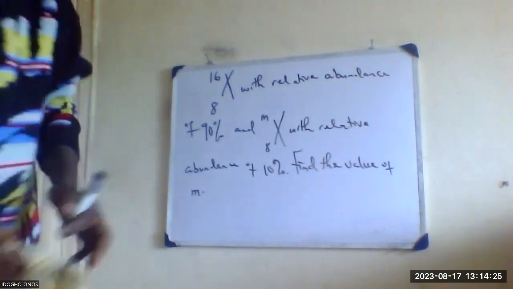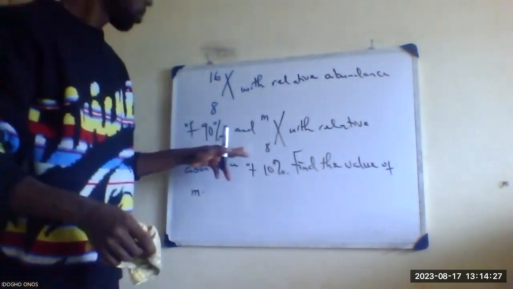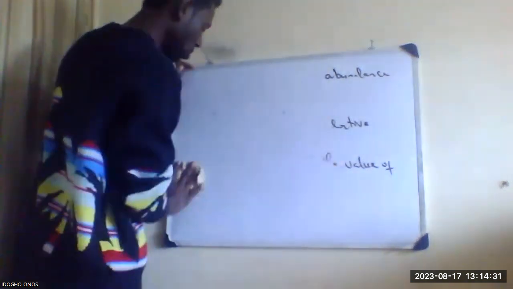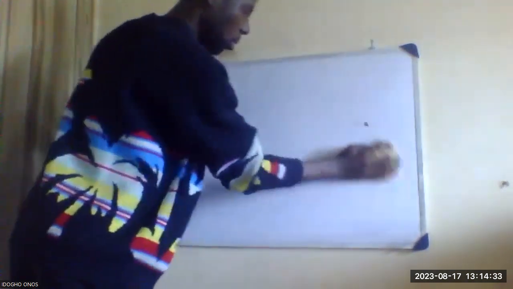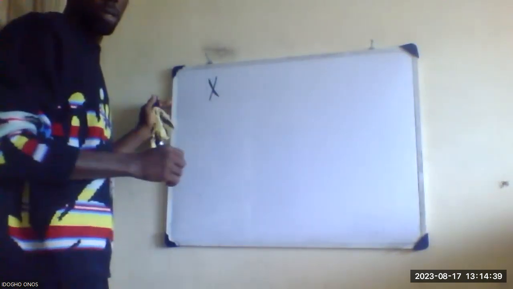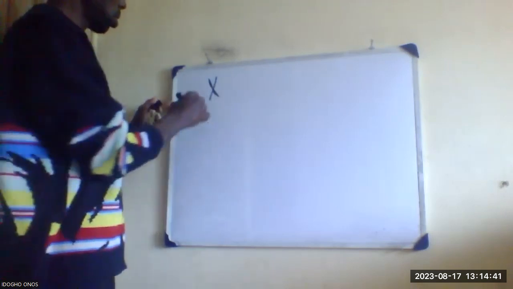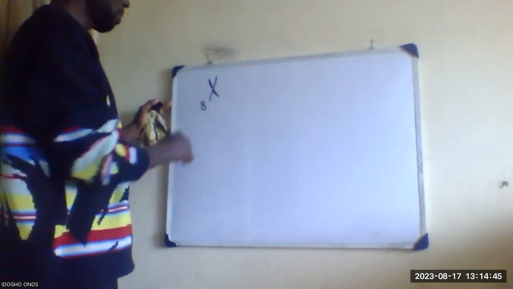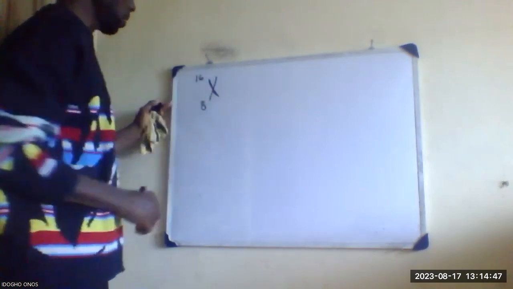So how do we go about this? Can I clean the board? Yes. Okay. So I'm going to clean the board and write some information the way I like it to be done. The first one is X. Our mass number is 16, right?